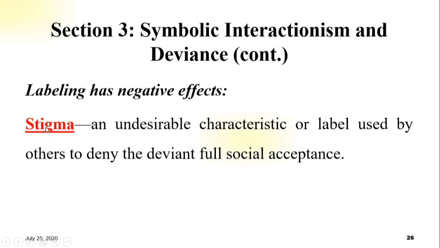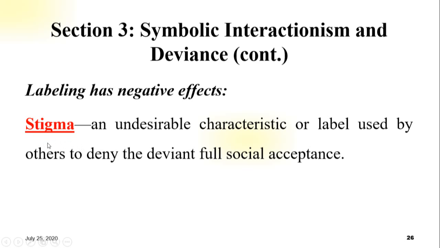Stigma is an undesirable characteristic or label used by others to deny the deviant full social acceptance. The word undesirable means unacceptable or unpleasant. A stigma, one more definition, is an undesirable trait or label that is used to characterize an individual.